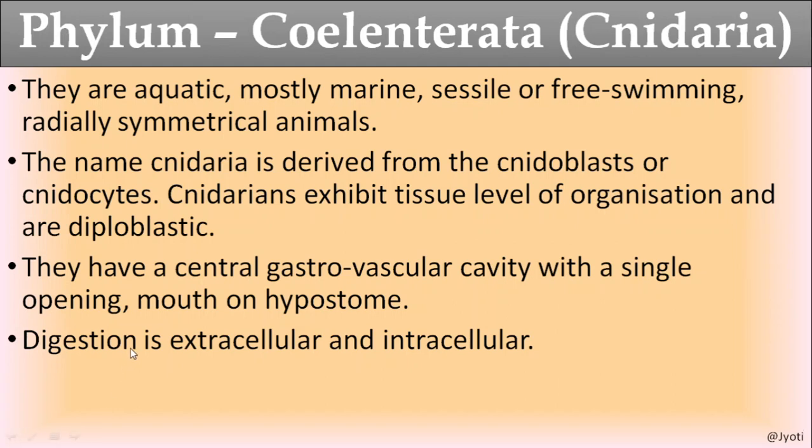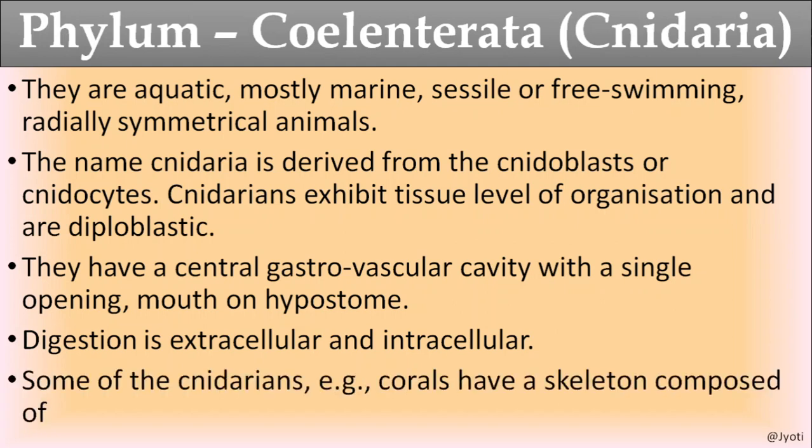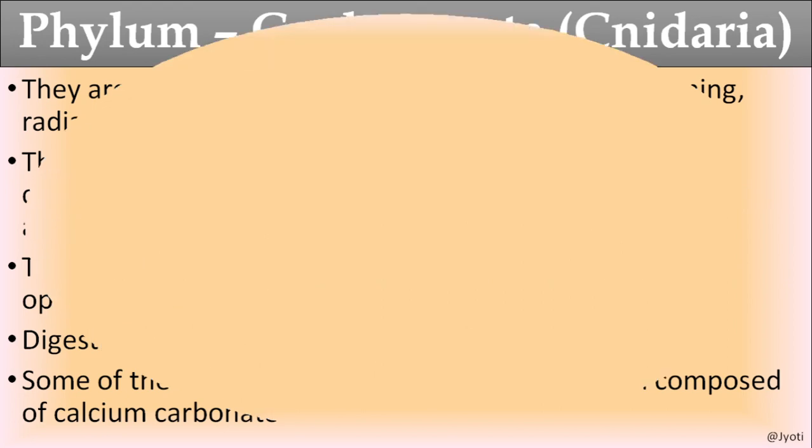They have different types of cells, nutritive cells, and the rest of the food is digested inside the nutritive cells. And some of the Cnidarians, for example, the corals, have a skeleton, and that skeleton is made up of calcium carbonate.